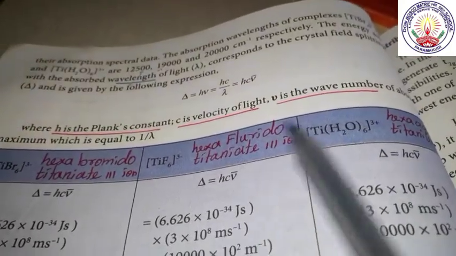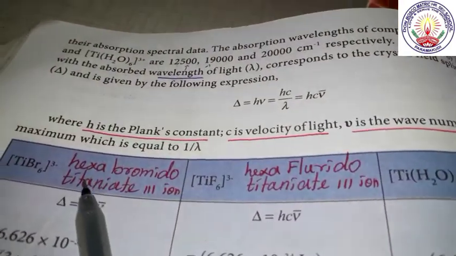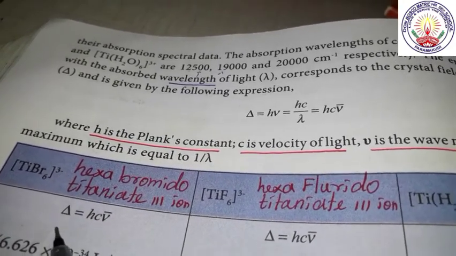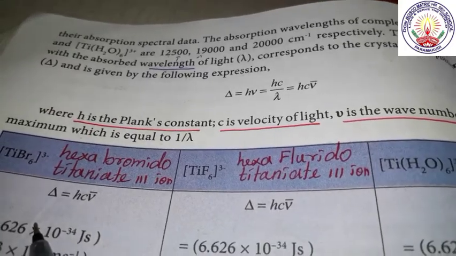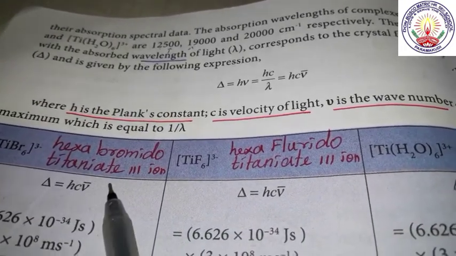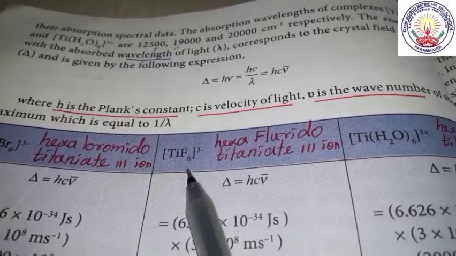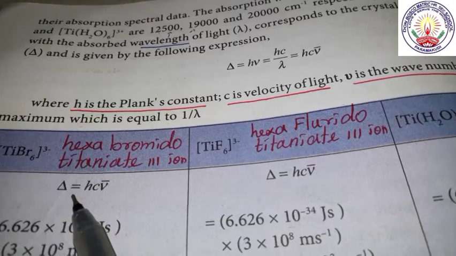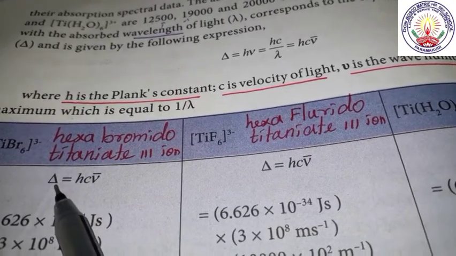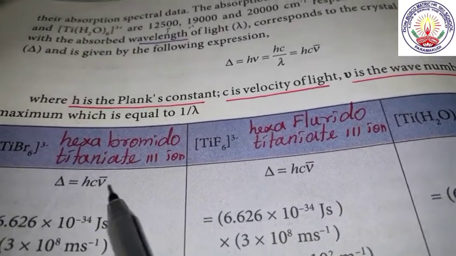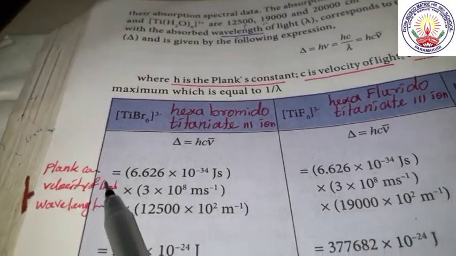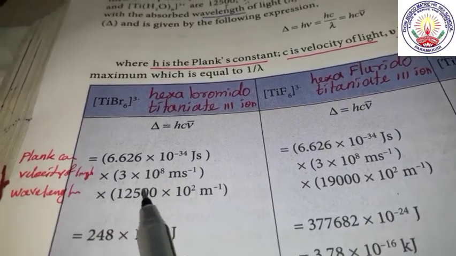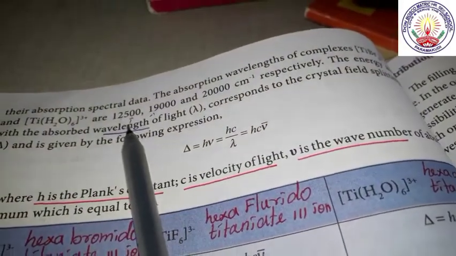So now we have given 3 examples. The first one is TiBr6 3 minus ion, that is IUPAC name is hexabromidotitaniate 3 ion. The second one which is given, now we shall see one by one. Now we shall take the value, that is delta equal to hc nu naught. Now the Planck's constant value, velocity of light value and the wavelength which is given here.